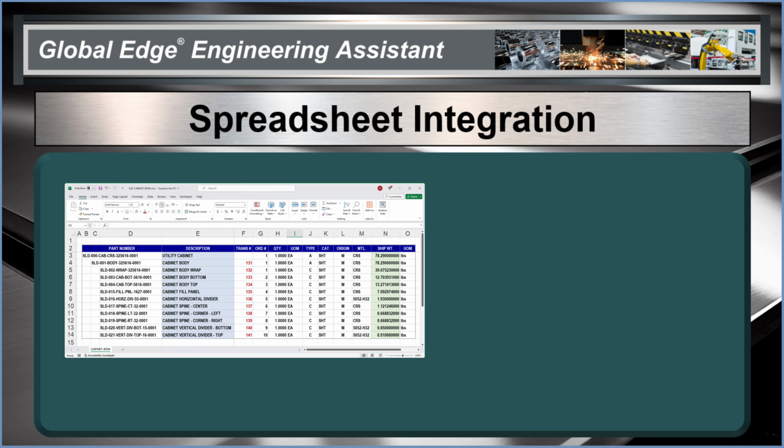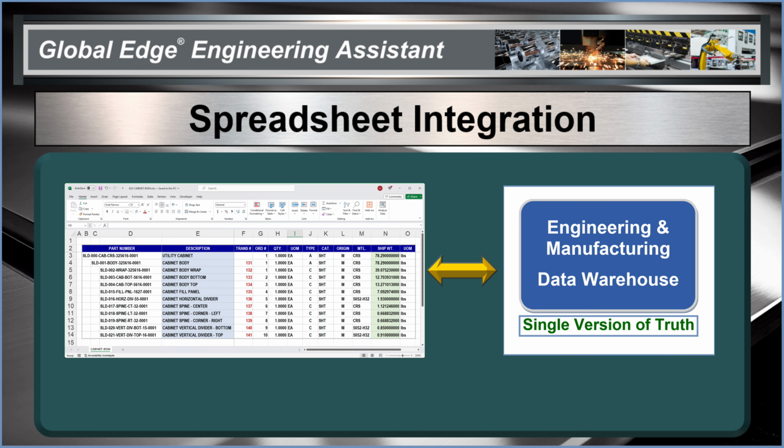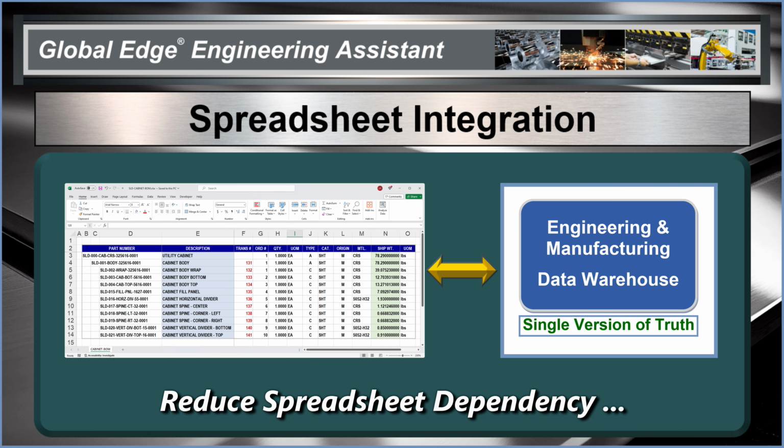Spreadsheet integration starts with the capability to link dynamic information from your various spreadsheets to share with the manufacturing enterprise. This includes bidirectional information exchange between your spreadsheets and an engineering and manufacturing data warehouse. This process helps reduce spreadsheet dependency with the exchange of accurate information between your mission-critical spreadsheets and the manufacturing enterprise.